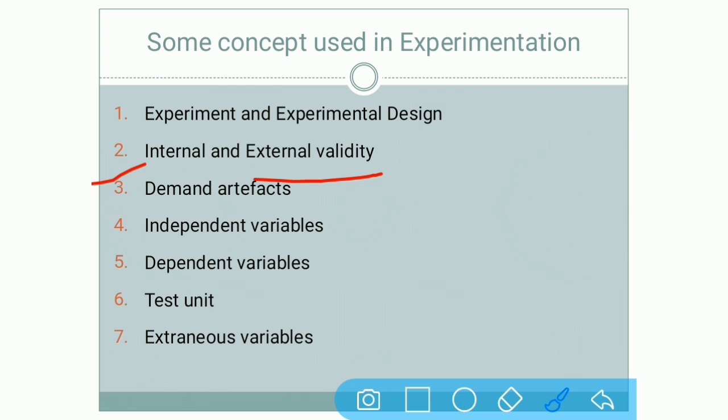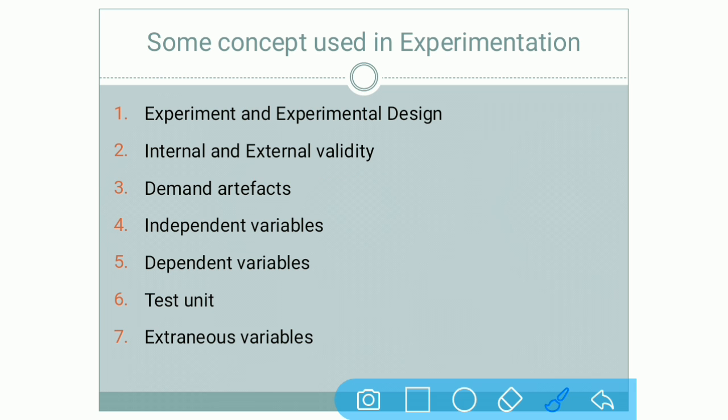External validity means whether the cause and effect relationship found in the experiment can be generalized or not. That means whatever changes you have done, is it generalized, that is, accepted in the market or not.